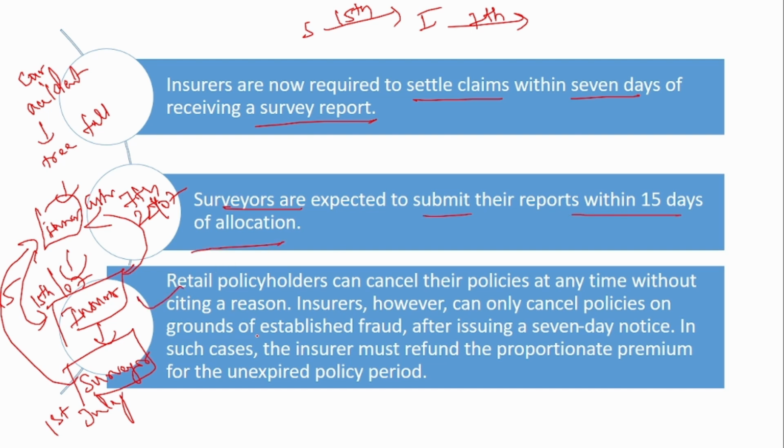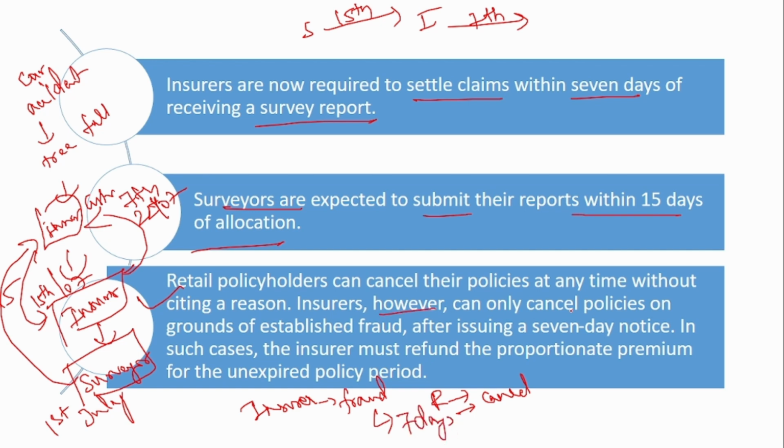The next part is about cancellation. See, if a retail policyholder has bought an insurance, but if he or she wants, he can cancel it at any point of time without stating any reason. But if the insurance company wants to cancel, then it can be cancelled only if it is a fraud case. Only if it is a fraud, then only it can be cancelled. That too, before cancelling it, the insurer has to provide a 7 days period of notice to the policyholder.